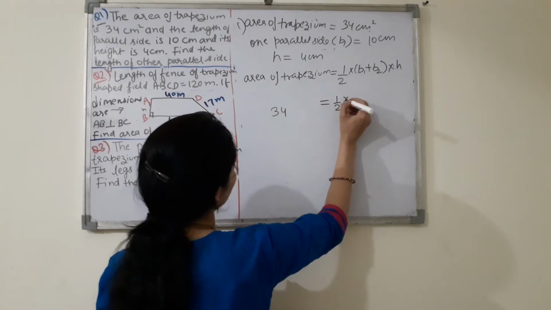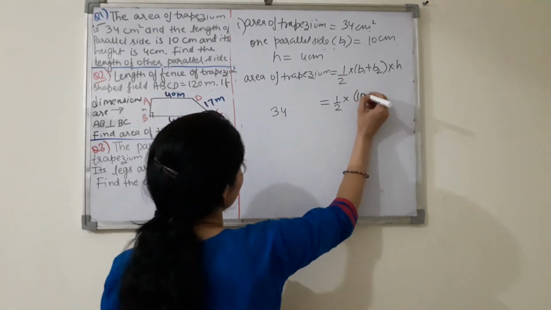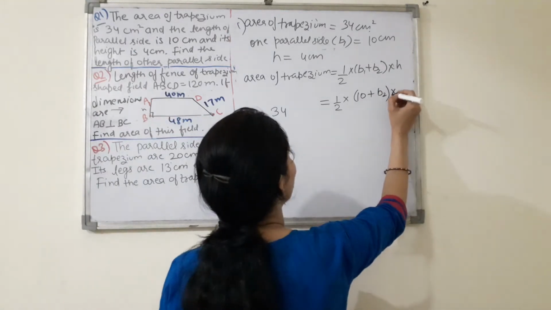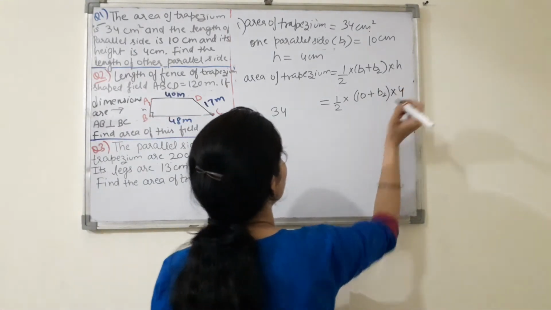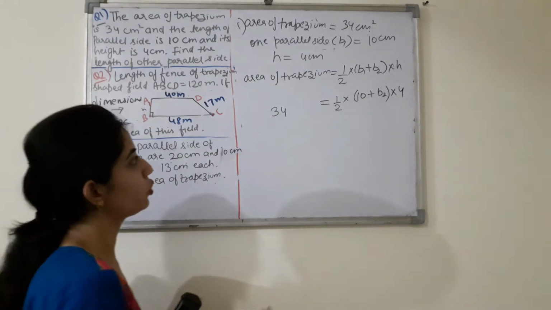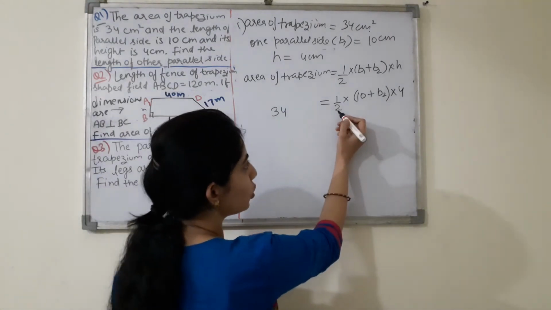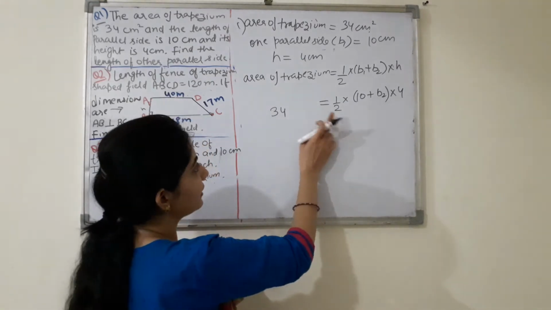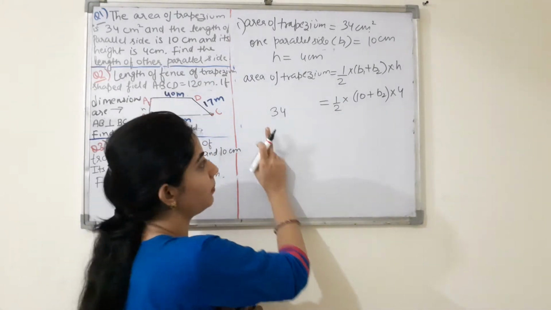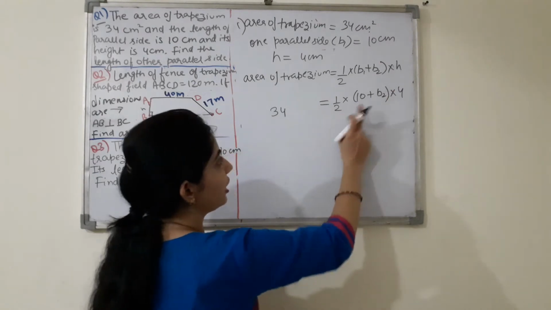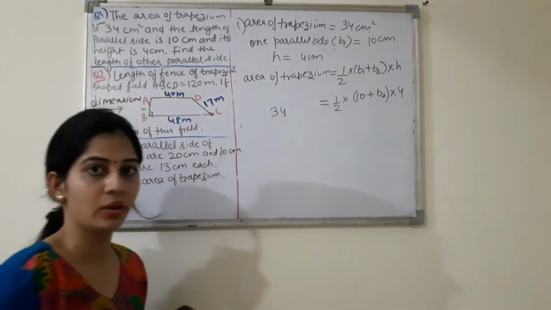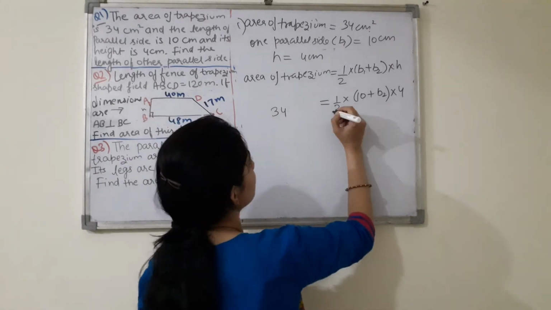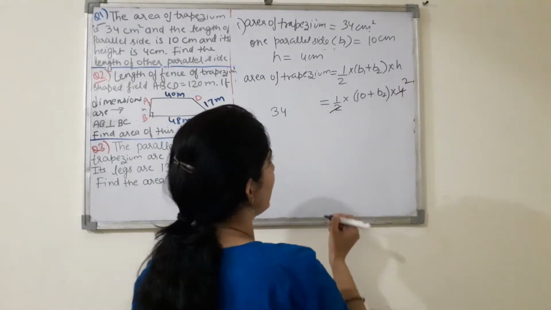This is 1 by 2. B1 is 10 centimeter. B2 you have to find and multiply with its height, that is 4 centimeter, right? So now you can simplify this. See, this 2 is in division. So there are two ways. Either you can take this to this side, so it will go in multiplication, or you will simply divide this 4 by 2, right? But you cannot divide this 10 by 2, okay? So this is, I am doing, this is 2 times it will go.